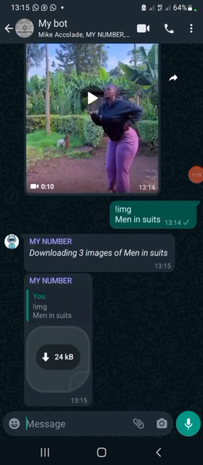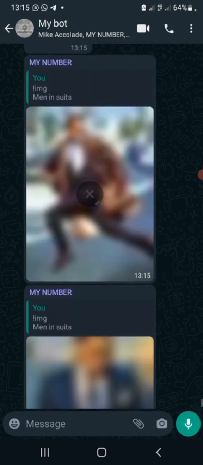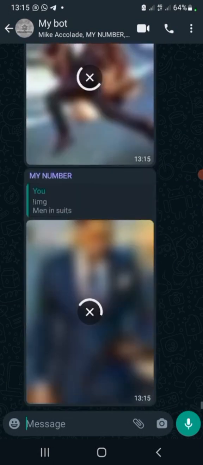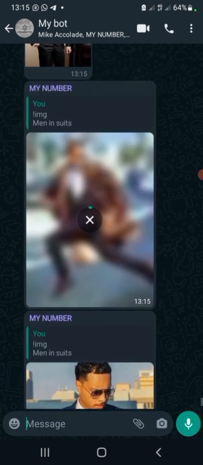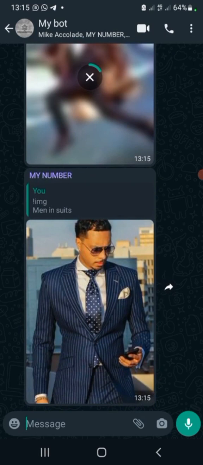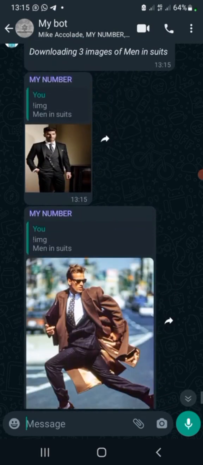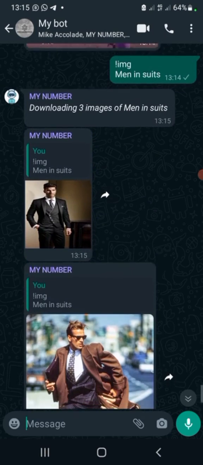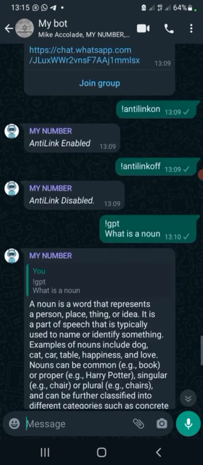So it's downloading 3 images for men in suits. You can see that it just scraped the web and made sure it brings out pictures of men in suits. Alright, here is the first man. You can see that this thing is awesome.